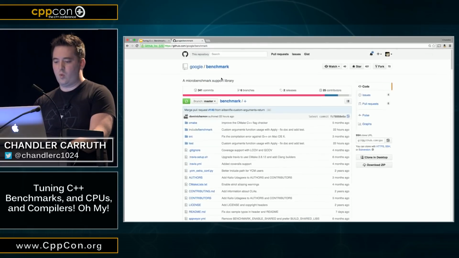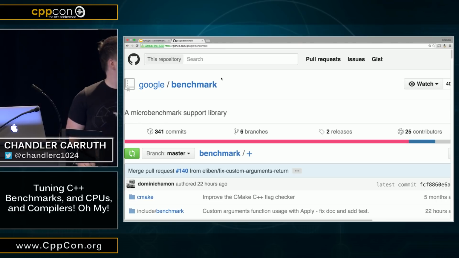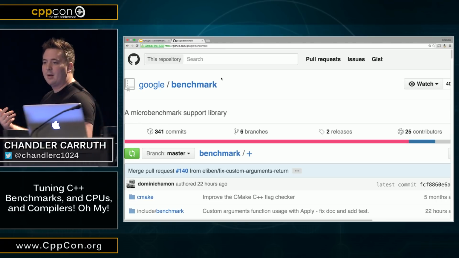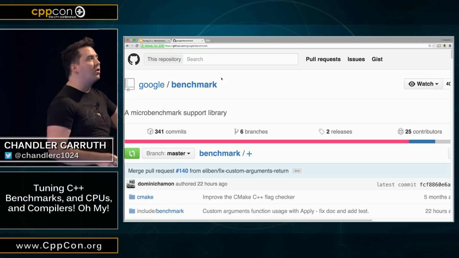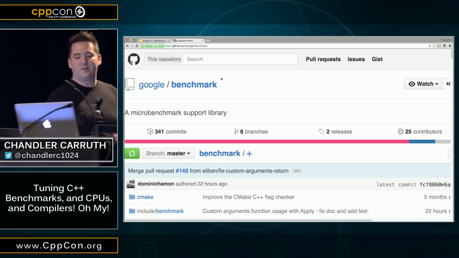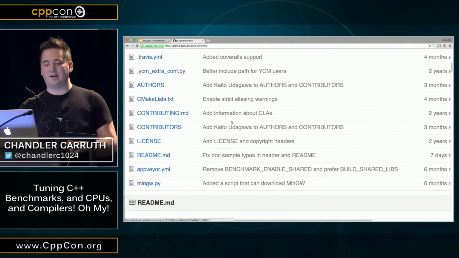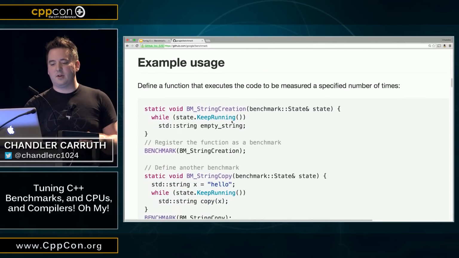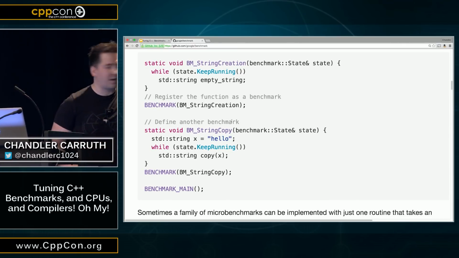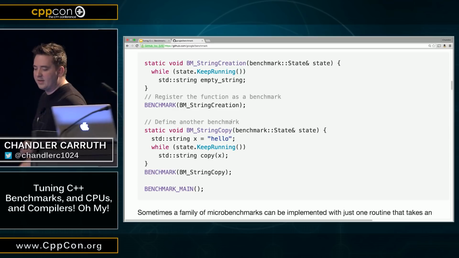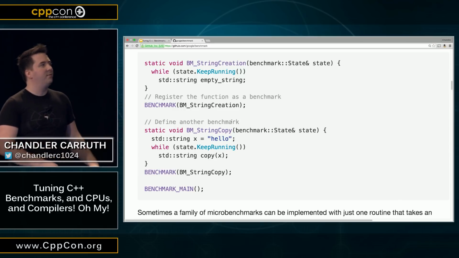All right, so there's this wonderful library. I can't take much credit for it. But my company did this great thing. We had a benchmarking library internally, and we actually open sourced it. This is all on GitHub. If you just search on GitHub for Google/benchmark, you'll find it. It's super easy. This is a great little micro benchmark library. Now, I don't want to bore you guys with a detailed thing, so I'm just going to skip all the fun stuff and point at some example usage. All right, so this is all on the webpage. You can go and find it. This is how this thing works. Right, you write a little function. It takes the state object, right?